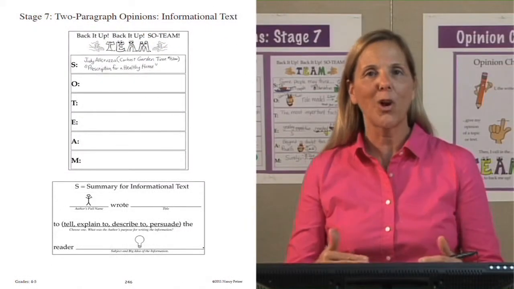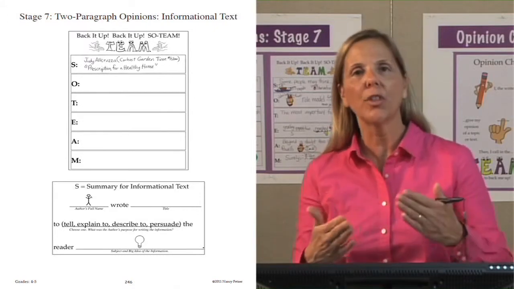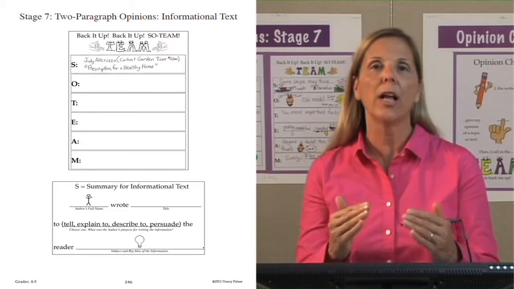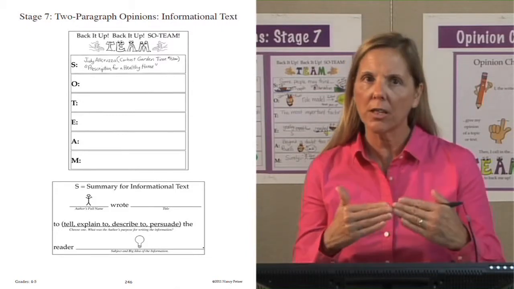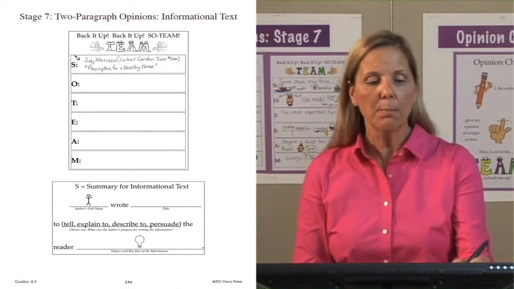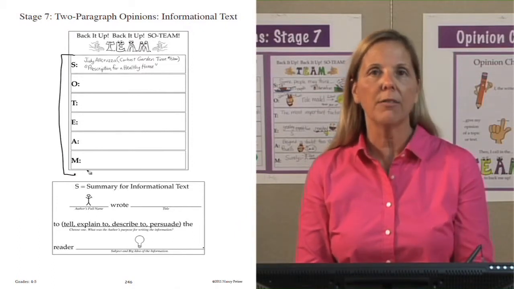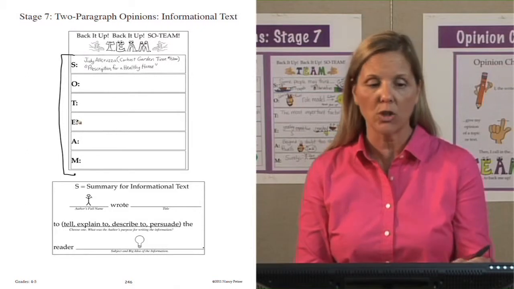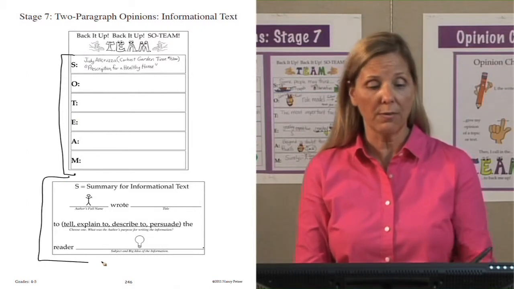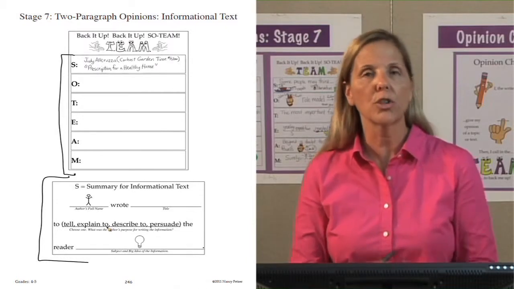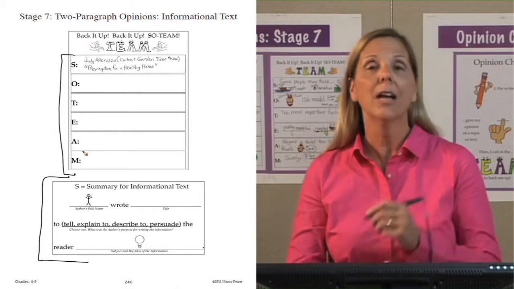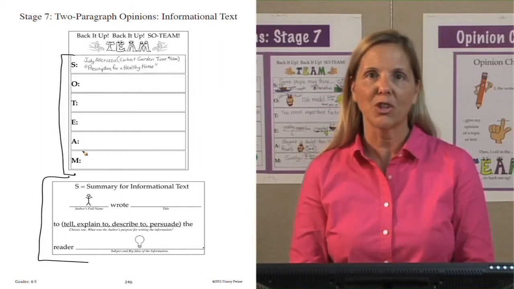Throughout the entire process of this video, I will put in all the chants and motions that we use that engage them in the lesson, as well as walk them through the metacognitive steps of thinking they need to use in order to complete all the elements of an opinion, and in this case, for informational text. I will also display, and notice on the bottom of this page, you will see the first different helper charts that will help us walk through each one of these elements in our opinion about informational text.